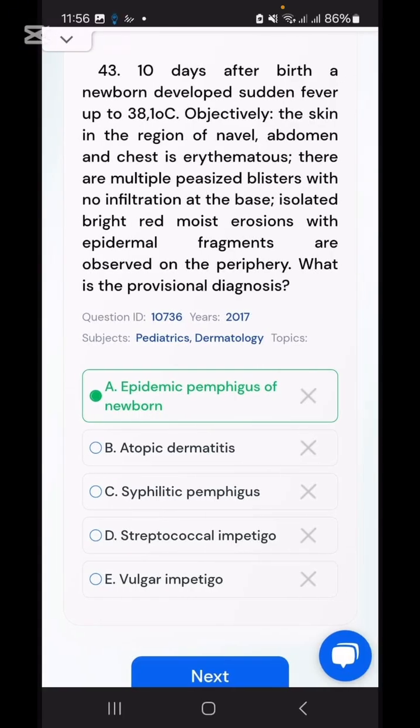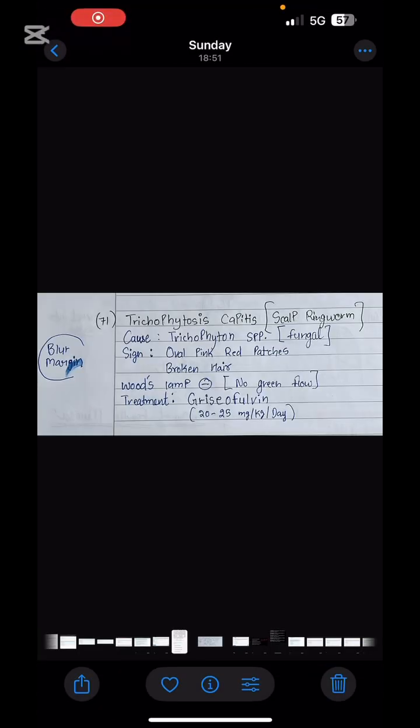Maybe you have seen it in that portion as well. But remember about it: epidermal fragments are observed. So, epidemic pemphigus of the newborn. Next is trichophytosis capitis, scalp ringworm. We talked about it in the last video. How will you treat it? We will give an antifungal, which is griseofulvin.